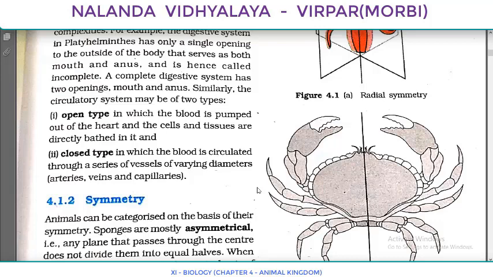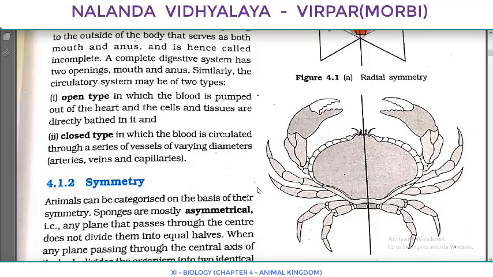Next, in the case of coelenterates, it is of tissue level of organization. And when we discussed a still higher level, we saw that there is organ level of organization, that is of Platyhelminthes and other higher phyla. And when it came to annelids to chordates, we saw that the highest level of organization is the organ system level of organization. And in the organ system level, we discussed some points in detail: one is the digestive system and the other is the circulatory system.